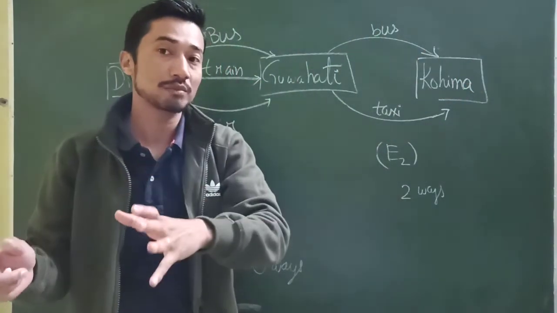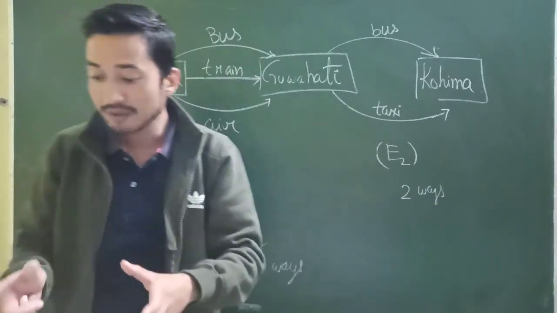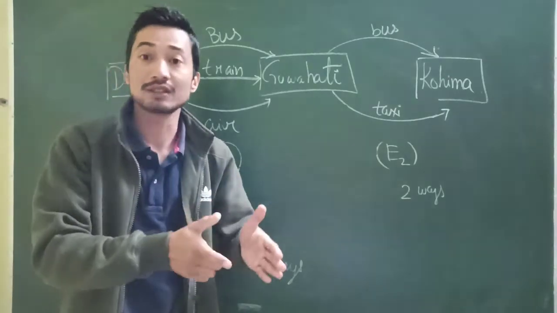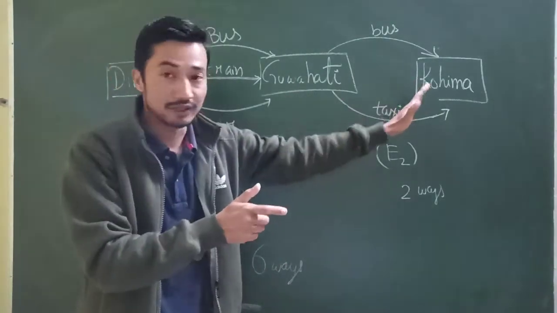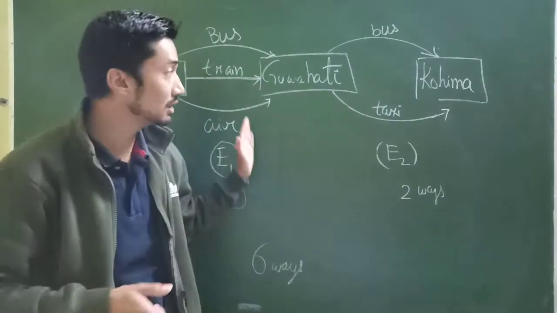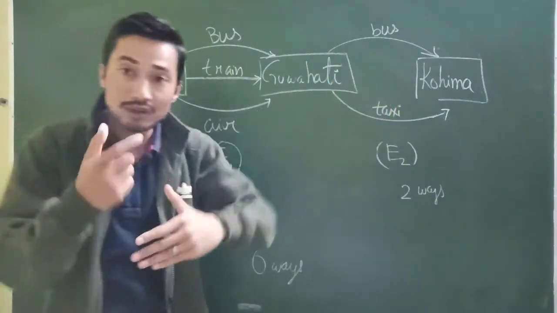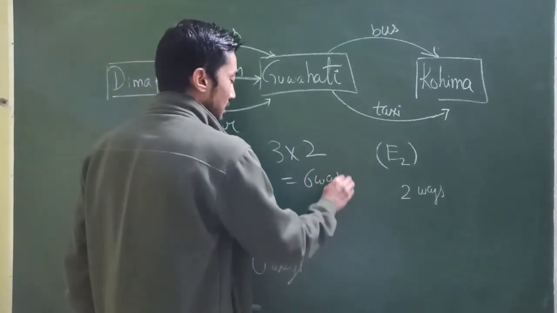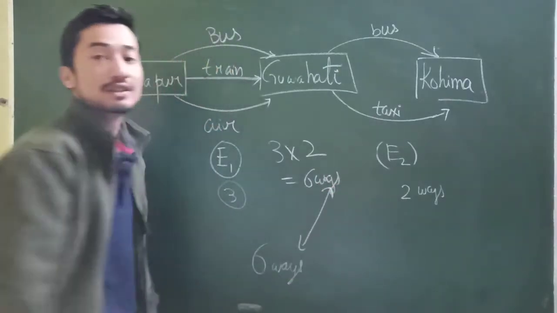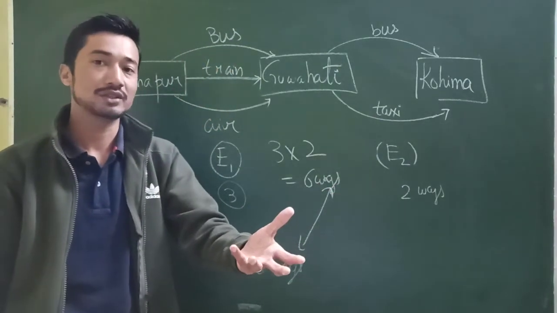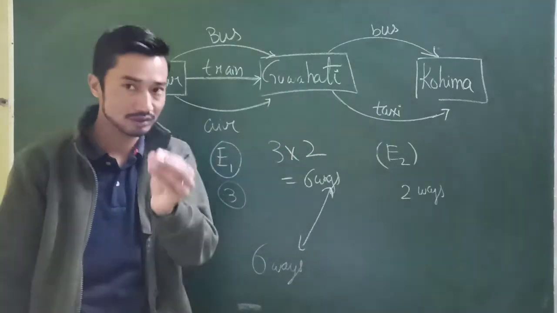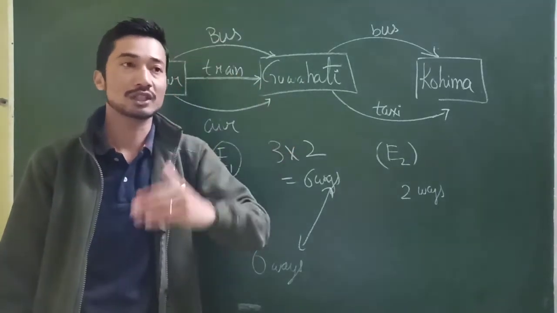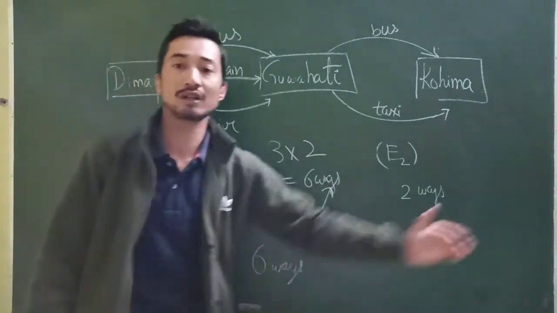That's what the multiplication principle states, that if an event can occur in m different ways, following which another event occurs in n different ways, then the total number of ways of occurrence of the event is m into n ways. That is how many ways? 6 ways. So that is what the multiplication theorem tells us. But in this process, we also got a feel of the addition theorem, where we talk about either or. It's not compulsory. I can either travel by this or that.